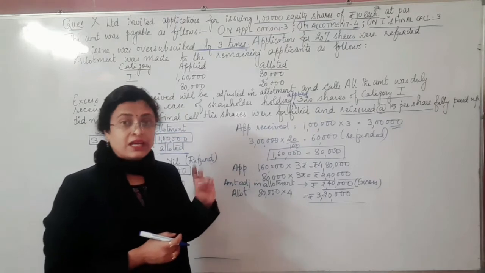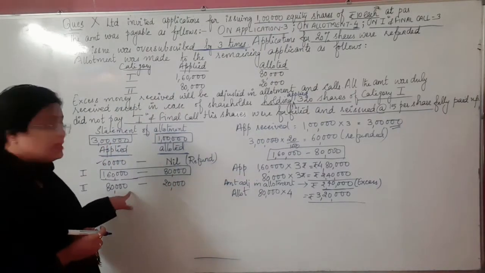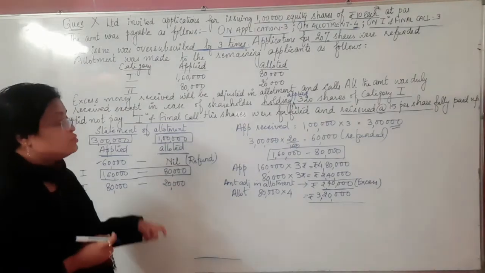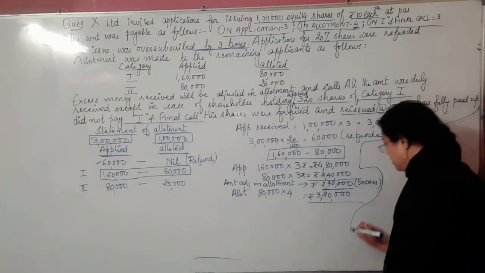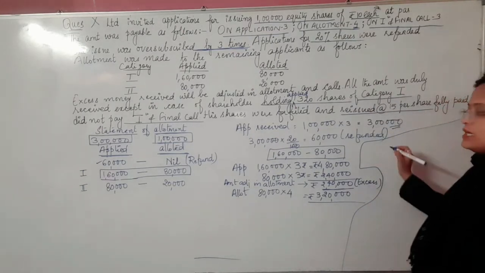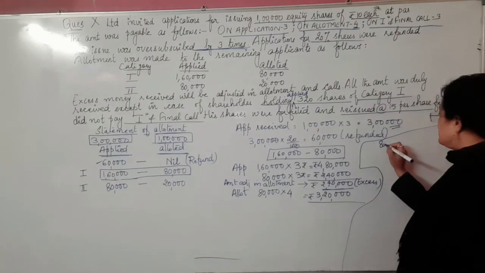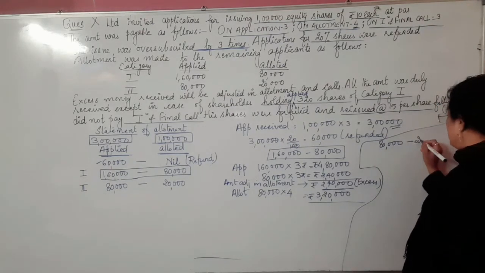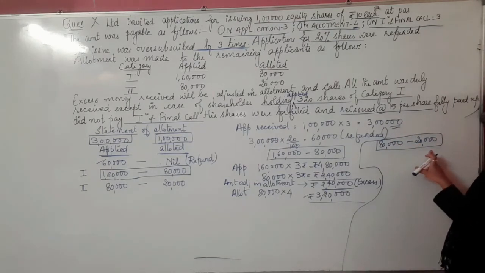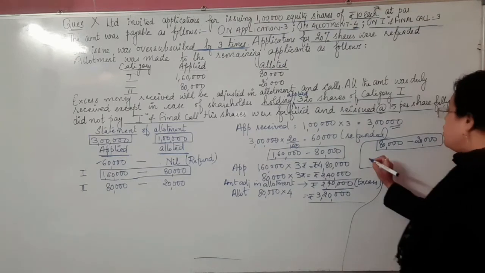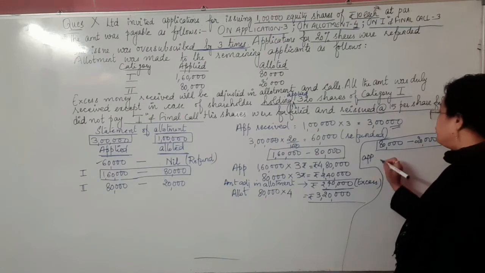Now the second category also, you can see there is one excess second category as well. This 80,000 and 20,000. Let's do the adjustment for this also in a similar way like we did already. So I am taking up this very particular category over here. This is for 80,000 and dash, that means 20,000. So this stands for what? This stands for a shareholder who has applied for how much? 80,000 shares, but allotted with how much? That is 20,000 only.